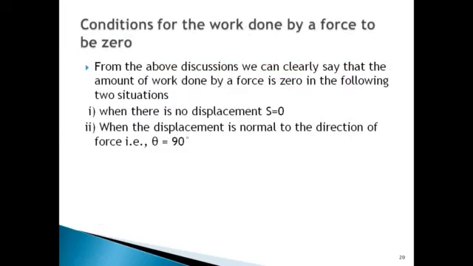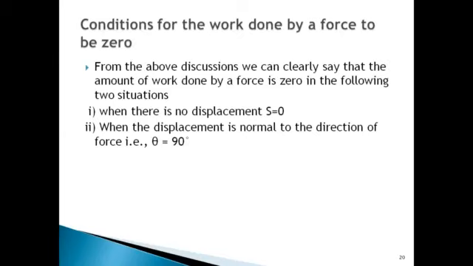So the last point is the condition for the work done by a force to be 0. From the above discussions, we can clearly say that the amount of work done by a force is 0 in the following two situations. When there is no displacement: even if you are applying force on the body, in this condition, work done will become 0.